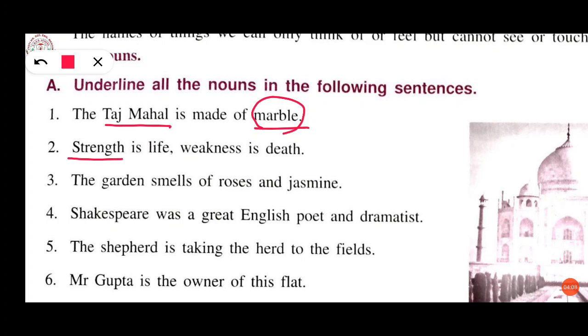Here, strength, life, weakness and death. Everything we can only feel. The strength and life, weakness and death. That comes under feelings. So everything we can feel, not touch. We can only think or feel. So these are abstract nouns.